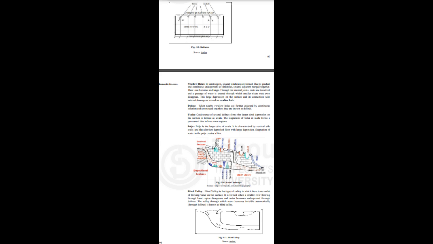On the basis of location and formation of the features, the karst topography is grouped into two categories. I. Topographical features formed on the surface such as lapies, sinkholes, swallow holes, doline, uvala, polje etc. II. Cave and related landscapes.